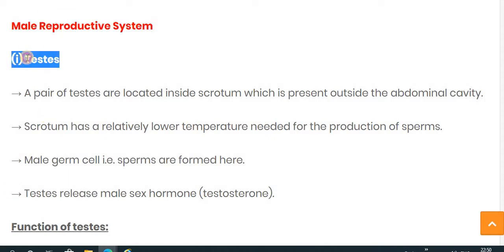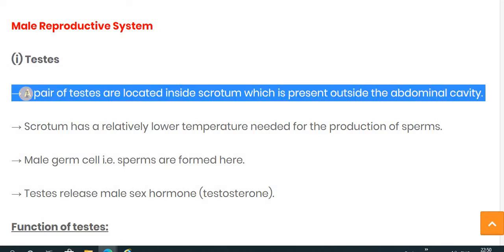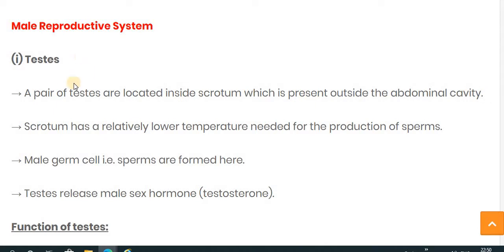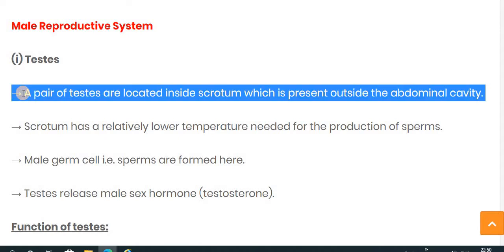The first point is the testes. What are the testes, and where are they located? That we have to mention. A pair of testes are located inside the scrotum, which is present outside the abdominal cavity. If asked where the testes are located, write that a pair of testes are located inside the scrotum, which is present outside the abdominal cavity.